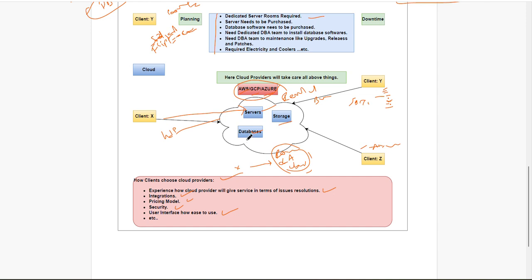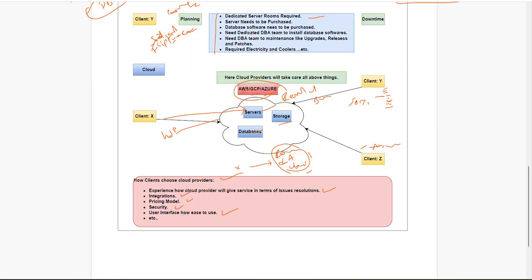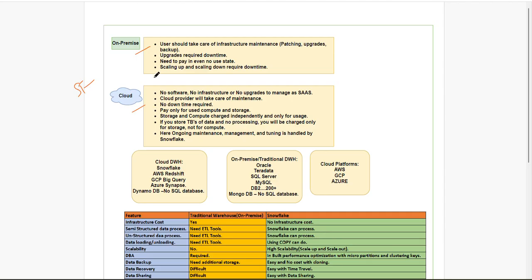I believe you understand the difference between on-premises and cloud. We'll see it in the next slide. Here, on-premises and cloud, whatever we discussed, the same points I kept with respect to our Snowflake. In the previous slide I spoke generally about the difference between on-premises and the cloud. In this slide, I give points with respect to the database, only database.